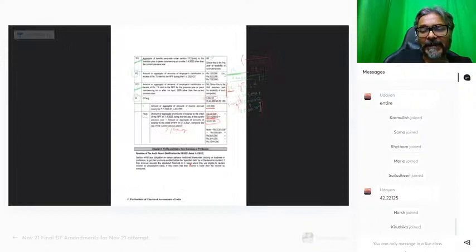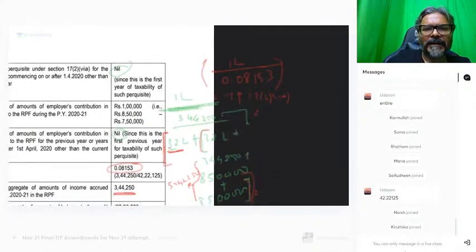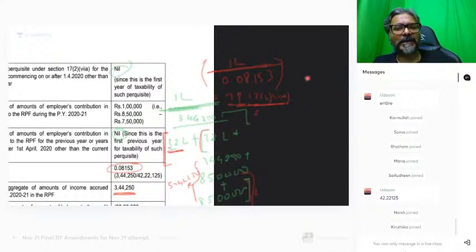So again, I'm repeating the final calculation which we did. The final calculation, students, was 1 lakh multiplied by 0.0813. That is what you need to pick up, and finally you will get the taxable amount of perquisite, which will be how much, students? Rupees 4,000 something. 4,037. All clear with this one, students?